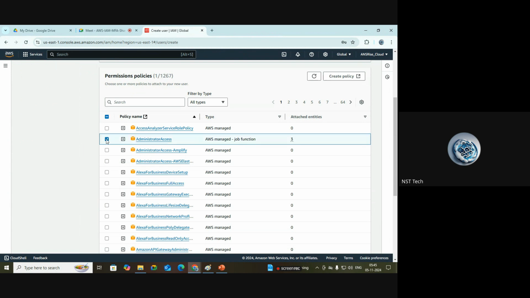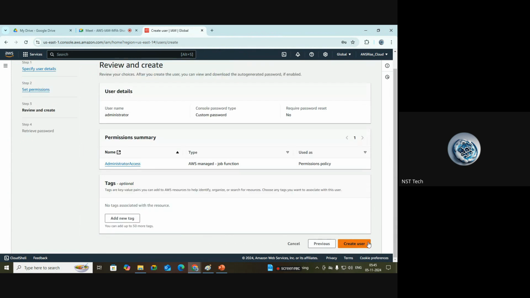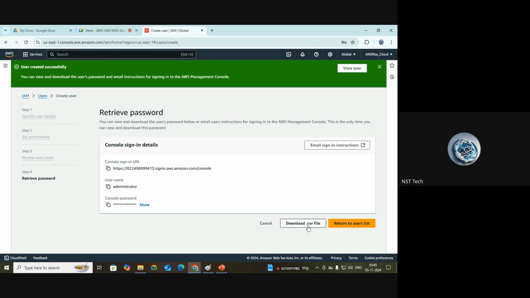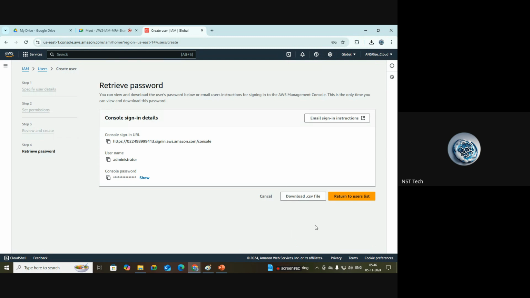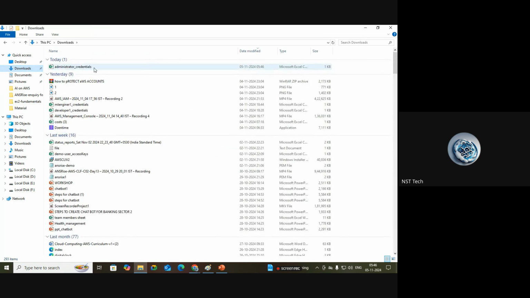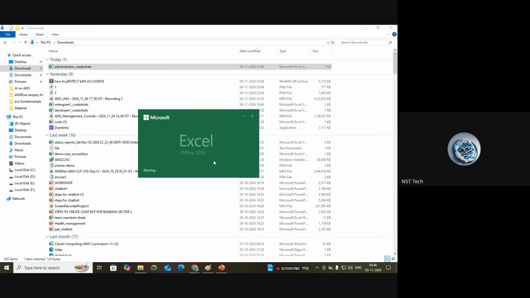You can select this AdministratorAccess and next. So review. We are giving username as administrator, custom password, and administrator access. That is fine. Tags, if you want to give, you can give, and create user. That's it. So you have to download this file to know the credentials, right? Let us try to log in with that user now. So I'm going to a private window, and the file got downloaded here in the downloads.